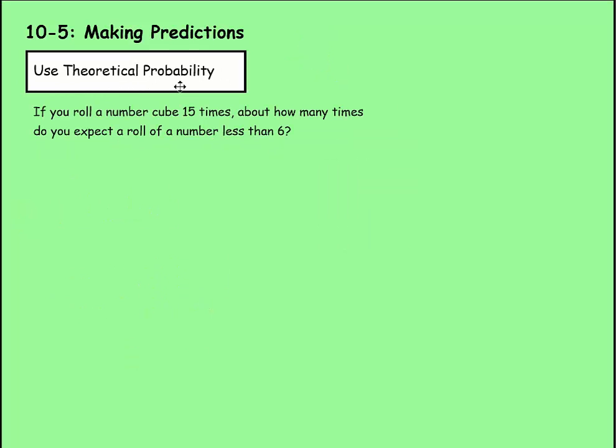Here we can use theoretical probability, which looks at the odds. So if you roll a number cube 15 times, about how many times do you expect a roll of a number less than 6? Using theoretical probability, remember the total number of outcomes would be 6 for a number cube. It could be any number 1 through 6. A number less than 6 could be 1, 2, 3, 4, or 5, meaning 5 total events that could occur. So here's our probability, 5/6. So that means 5 rolls which would be less than 6 out of 6 total rolls.